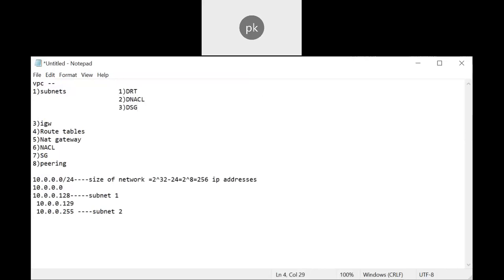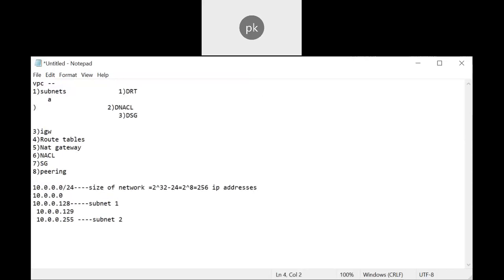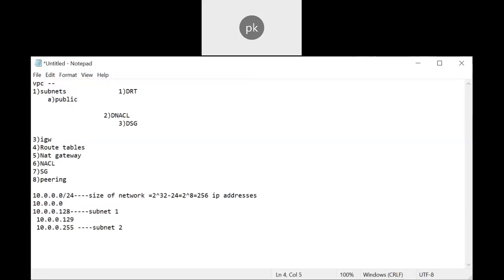But in general, you are creating a VPC and you are creating subnets. In subnets also, you are creating one of them as public and one as private, right? Here, the default route table will attach to both the instances.